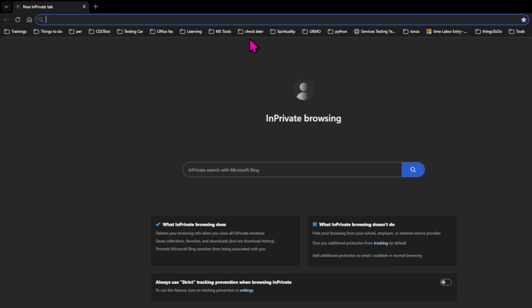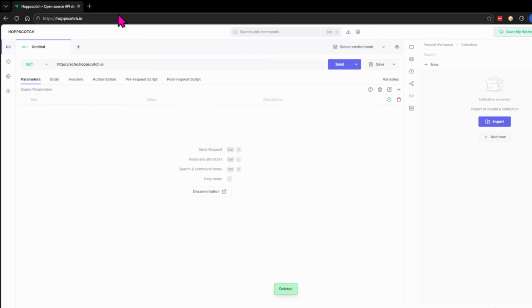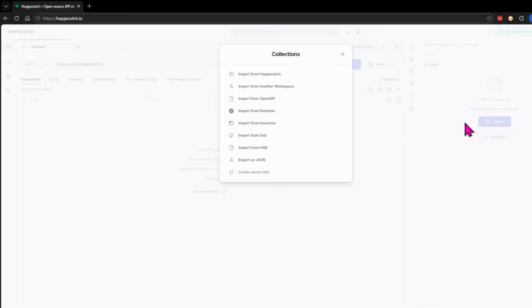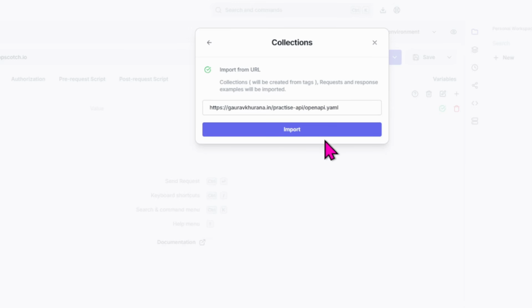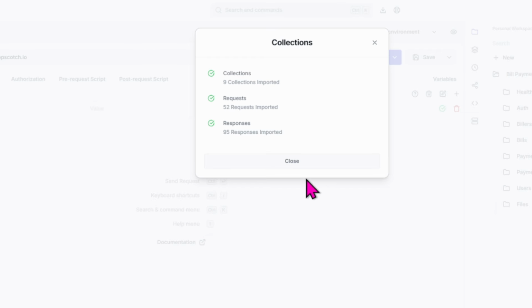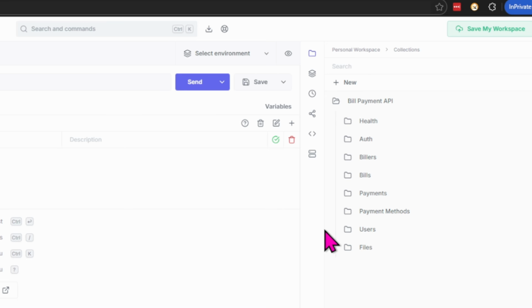So let me open a private window. I'm using Hoppscotch because Insomnia and Bruno don't allow this kind of import in their free version. And in some companies, Postman is blocked because they are asking for login these days. Some companies are concerned that the data could go to the Postman cloud. So I use Hoppscotch. You can click on import, import from OpenAPI, import from URL, and paste this. Then all of these APIs will come over here. If Postman is allowed, you can do a similar thing on Postman.